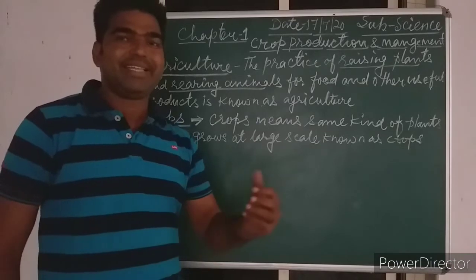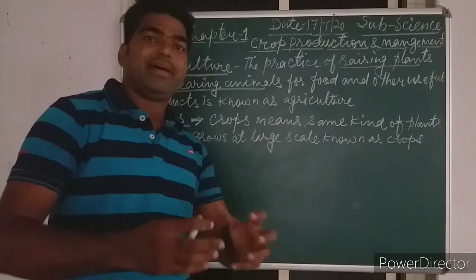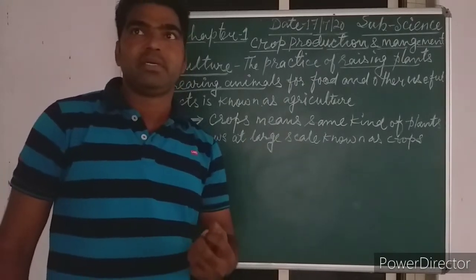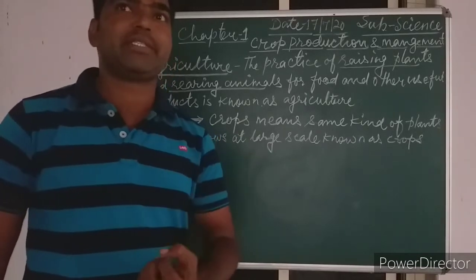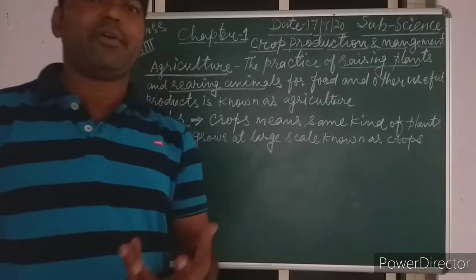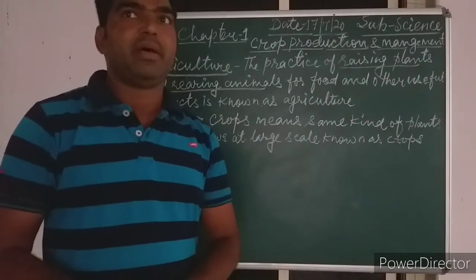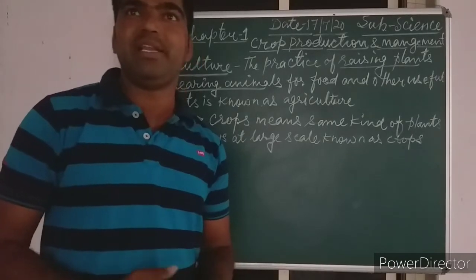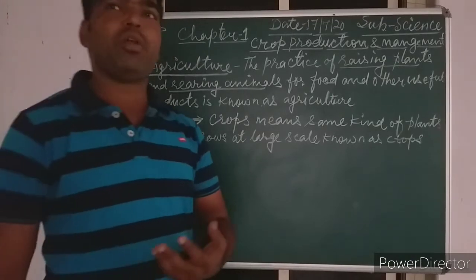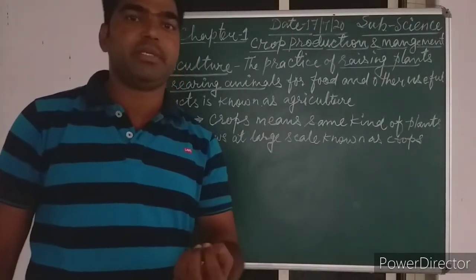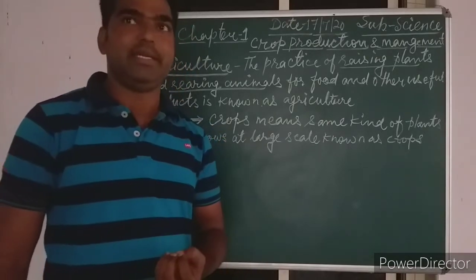Now, second thing, we also classify the crops on the basis of what things we are getting from the crops, or on the basis of its usefulness or the product we are getting from it. So first it can be classified in the form of cereals. Cereals means mostly all the grains which give carbohydrate and starch. Second thing, oil seeds, just like mustard seeds, groundnuts, sunflower seeds. These are the oil holding seeds.